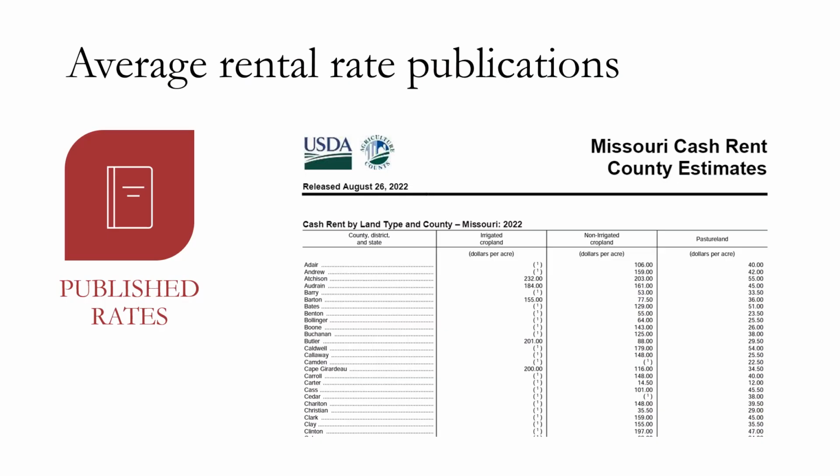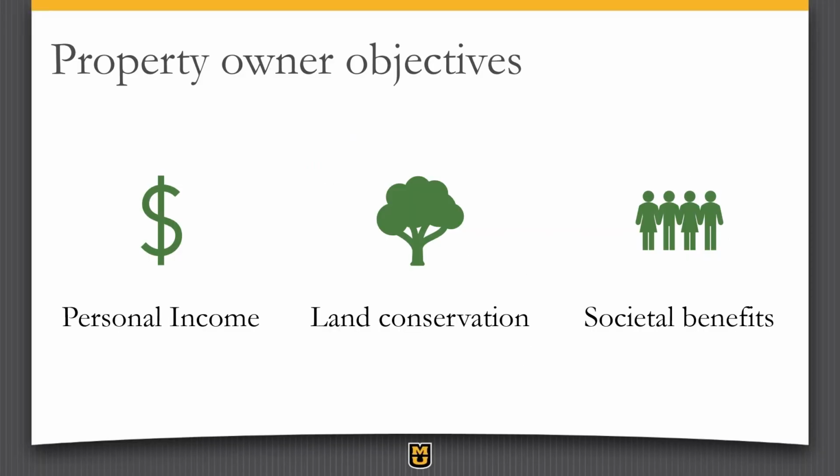At this time, it might be useful for the property owner to compare her desired rental rate with rental rates published by the USDA or their extension service. This comparison helps the property owner determine if her desired rental rate is realistic. The landowner should also review all her objectives of owning property. These may impact negotiations with possible tenants.